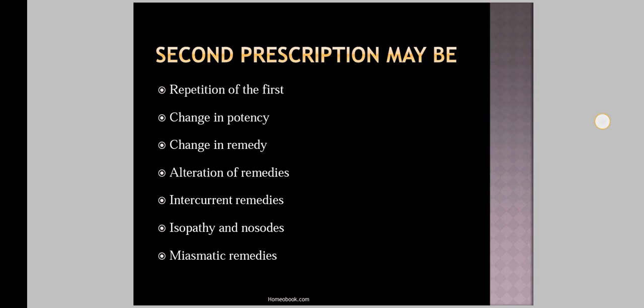Then next is regarding the cognates. What is meant by cognates, or what is the use of cognates? A cognate remedy can be used as a second prescription. Cognate remedies are remedies which are closely related to one another. Cognate remedies are necessary in some cases where one remedy fails to act; we have to use the next remedy, one similar to the first remedy, which we call a cognate remedy.